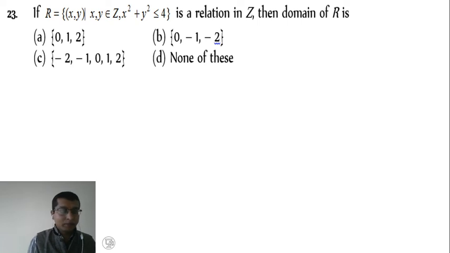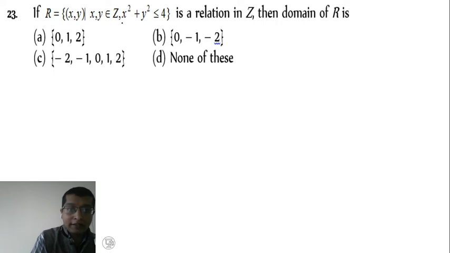Now example number 23. If R equal to the ordered pairs (x, y) such that x, y belong to the set of integers Z and it is given by the expression x square plus y square less than or equal to 4 is a relation in Z, then the domain of R we have to calculate.